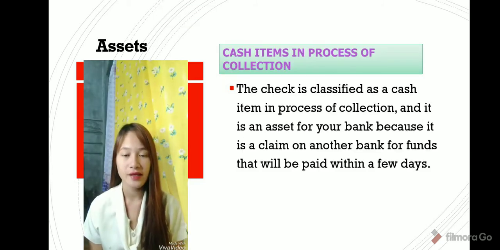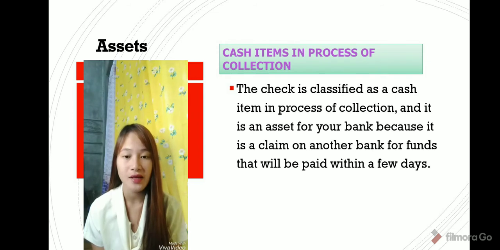Another bank asset is cash items in process of collection. So the check is classified as cash items in process of collection, and it is also classified as an asset for your bank because it is a claim on another bank for funds that will be paid within a few days.